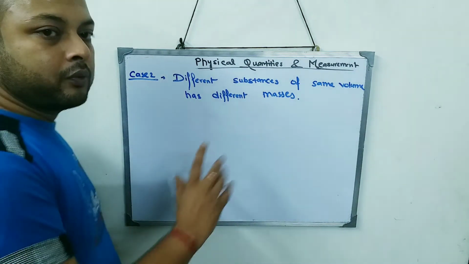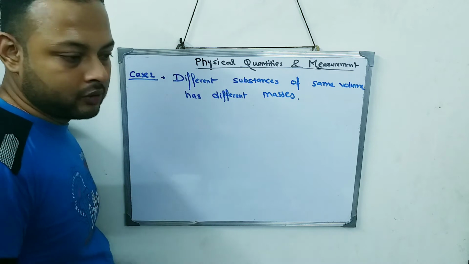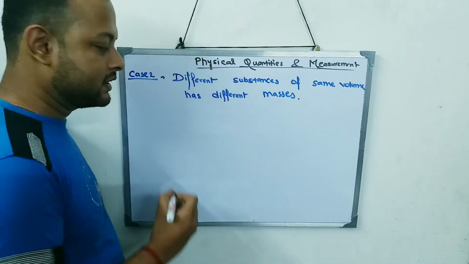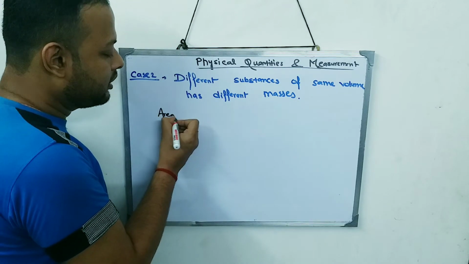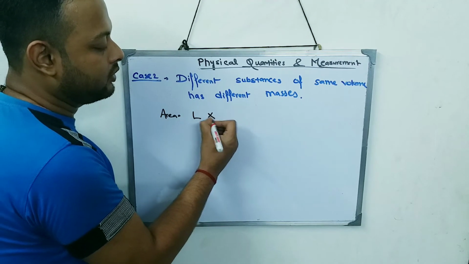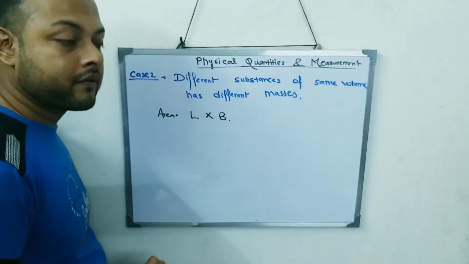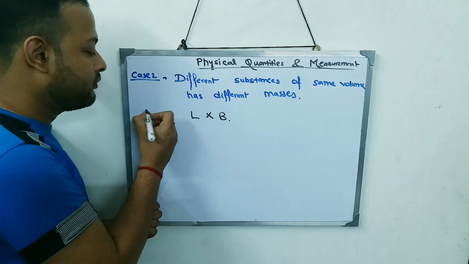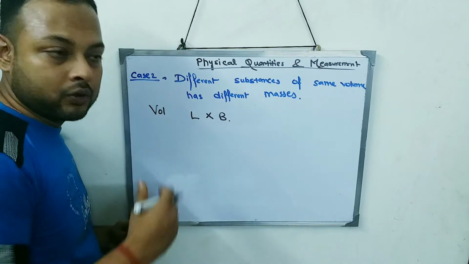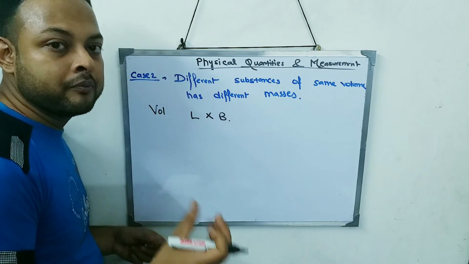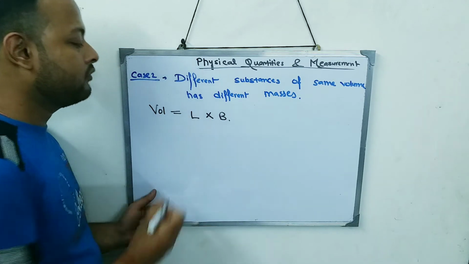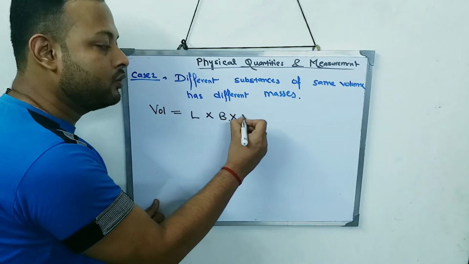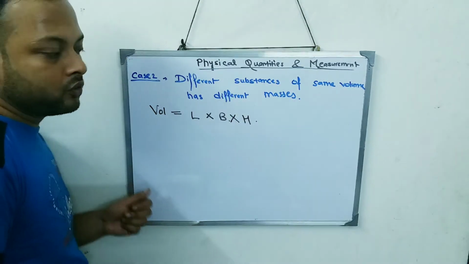Before I start with the example, I need to explain one thing to you. We know the formula of area, which we studied in class 7: area is equal to length into breadth. But over here we are concerned with the volume, because in this whole chapter volume plays a very important role. The formula of volume is length into breadth into height.